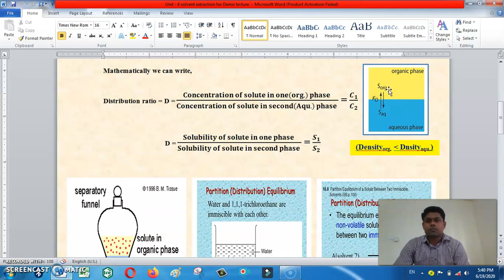Sometimes the organic phase has a higher density compared to water. In that type of case, it is the reverse of this diagram. The organic phase is at the bottom and the aqueous phase is at the top of the separating funnel.